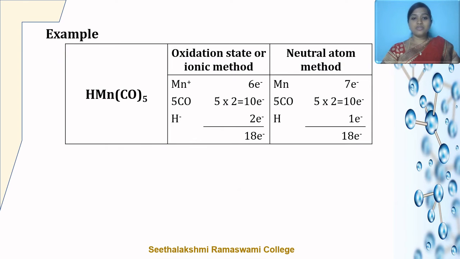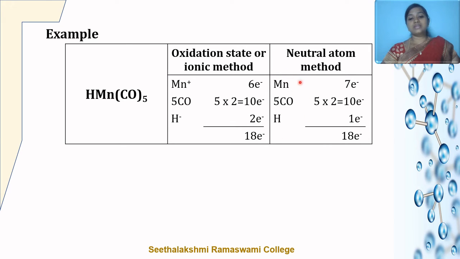Here is an example for the total valence electron count using the oxidation state or ionic method and the neutral atom method. According to the oxidation state or ionic method, we have to consider the formal oxidation state as well as the charges on each ligand. Manganese plus contributes 6 electrons. The next is the carbonyl ligand, where each carbonyl contributes 2 electrons. There are 5 carbonyl ligands, so 5 into 2 gives 10 electrons. The hydride ligand gives 2 electrons. So totally 18 electrons.